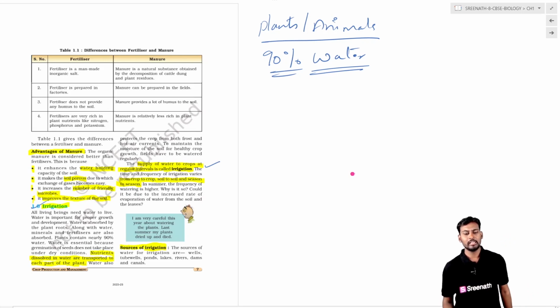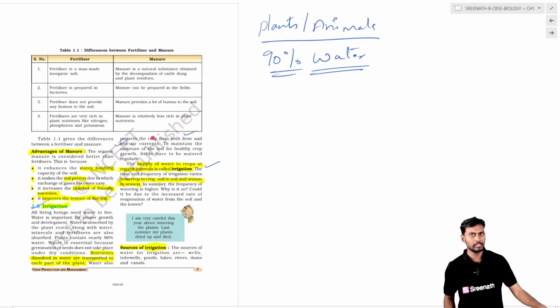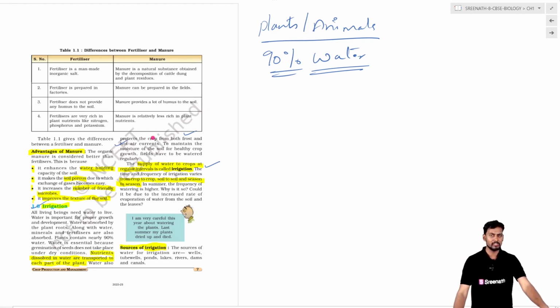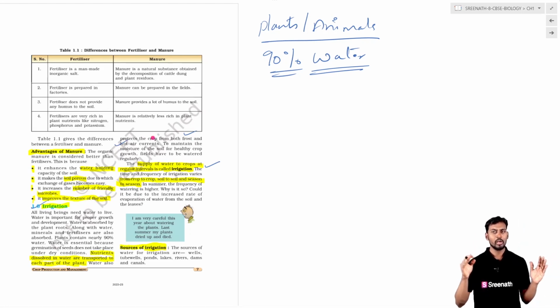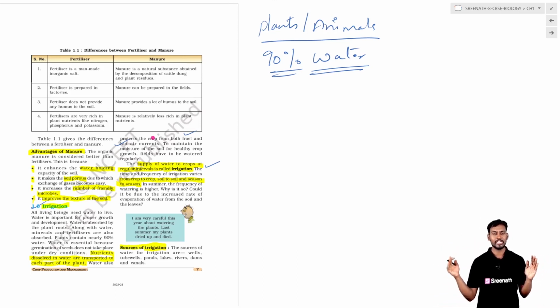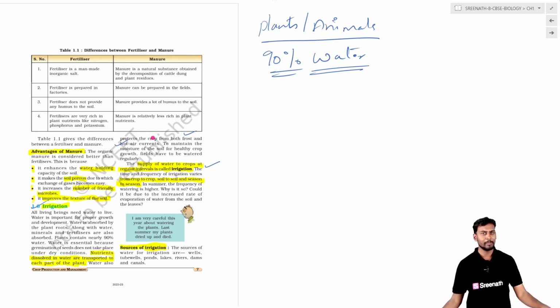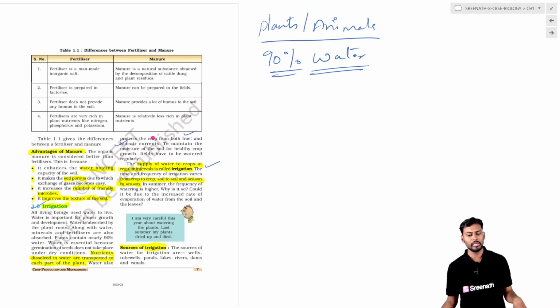This irrigation is done in order to avoid frost and hot air currents. The pattern of irrigation, meaning after how many days we have to give water to the crop and the plantation, is based on the climatic condition, the type of crop, and the type of soil. All of these are very important in deciding the factor.